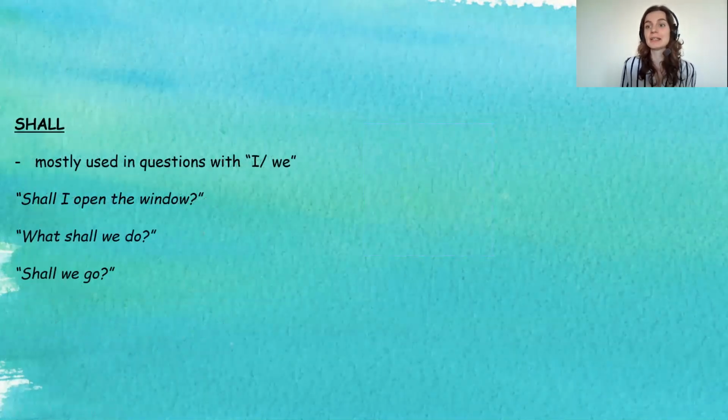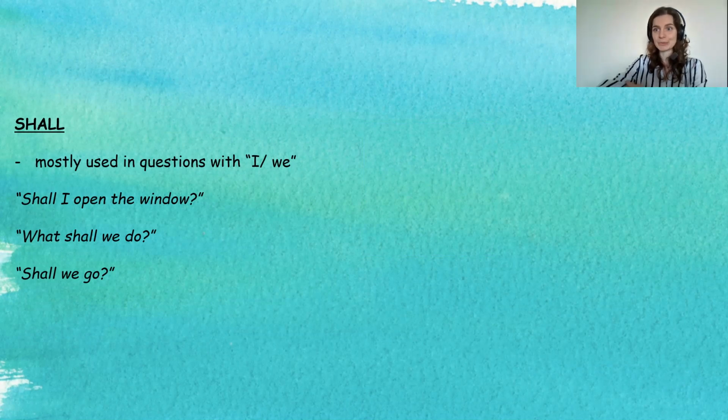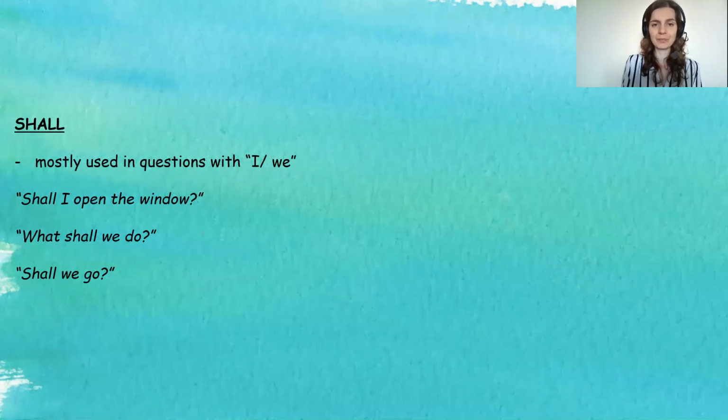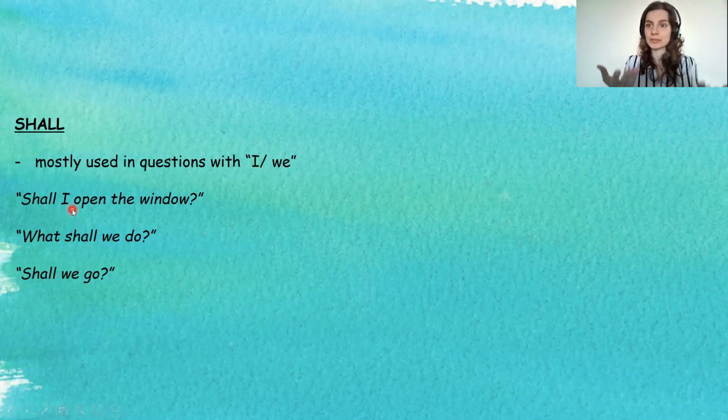And I think that's also about it, but sometimes you will see that instead of will, sometimes shall is used. However, shall is mostly used in questions, so in question forms, and only with I or we. So for example, you can say, oh, shall I open the window? Right? And it has the same kind of meaning, like, oh, will I open the window? But again, I'm offering to open it for you, right? So shall I open the window?